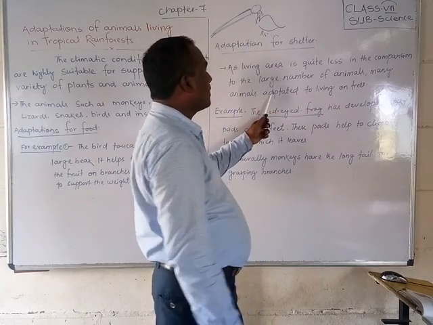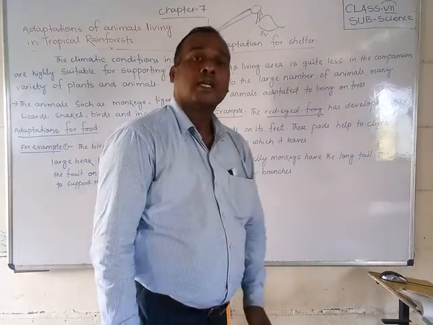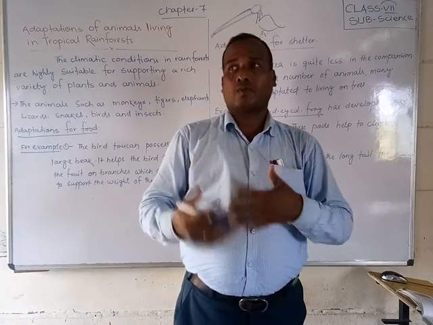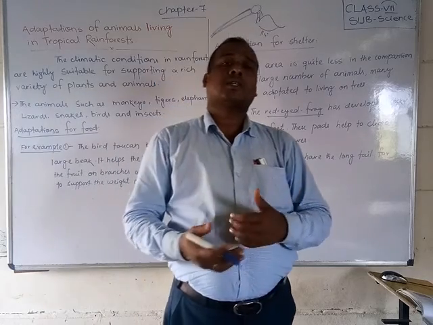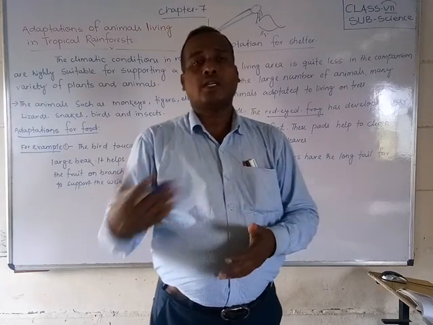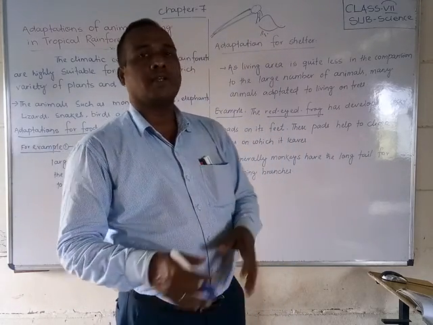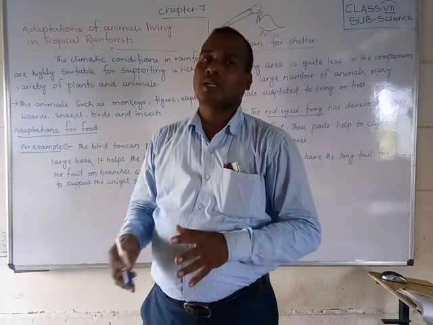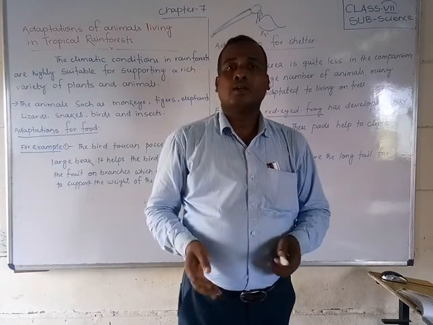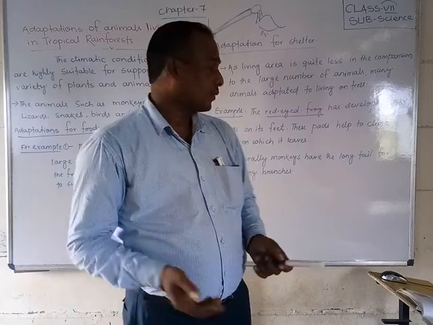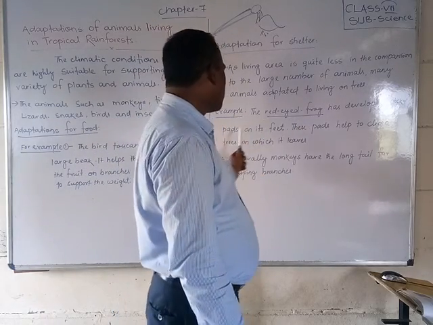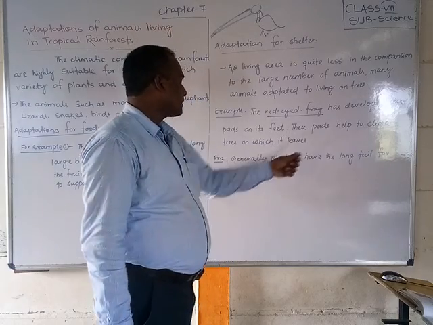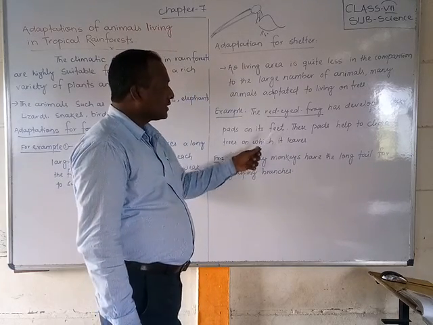Okay. So see, the living area is quite less compared to the large number of animals. Many animals are adapted to living in the area. More members are there, less area. So that's why they are changing their adaptation to live in that area. So how will they live on the tree? Most of the animals try to stay on the tree. Okay, so for example, the red-eyed frog. The red-eyed frog has developed stick pads on its feet. These pads help it climb the trees on which it lives.